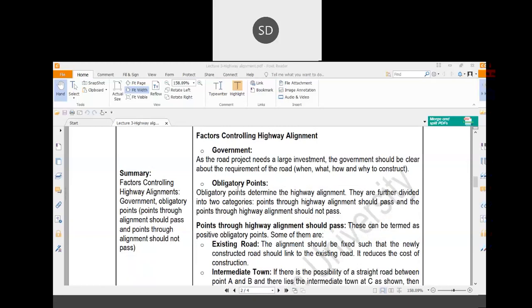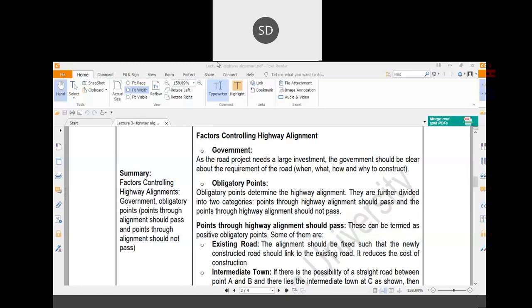Then there are obligatory points. Obligatory points are points which you need to connect or which you need to avoid. The points which you need to connect are called positive obligatory points, and the points which you need to avoid are called negative obligatory points.